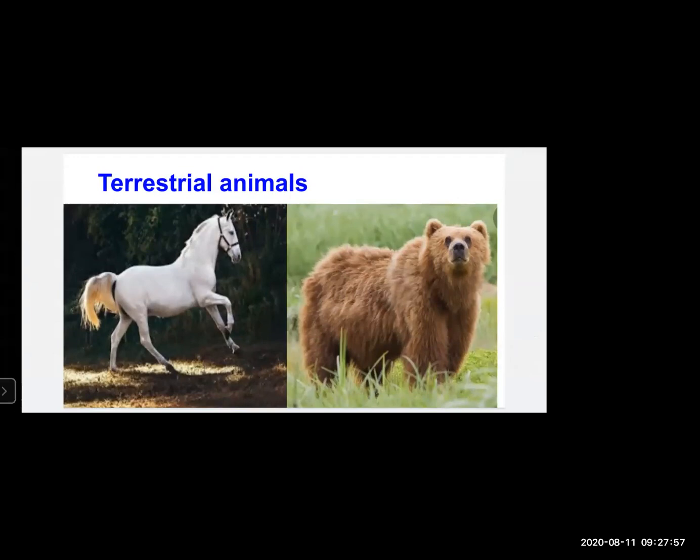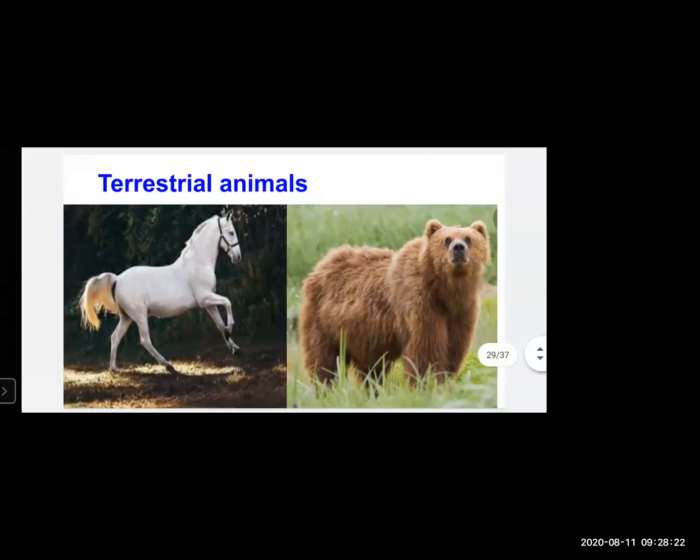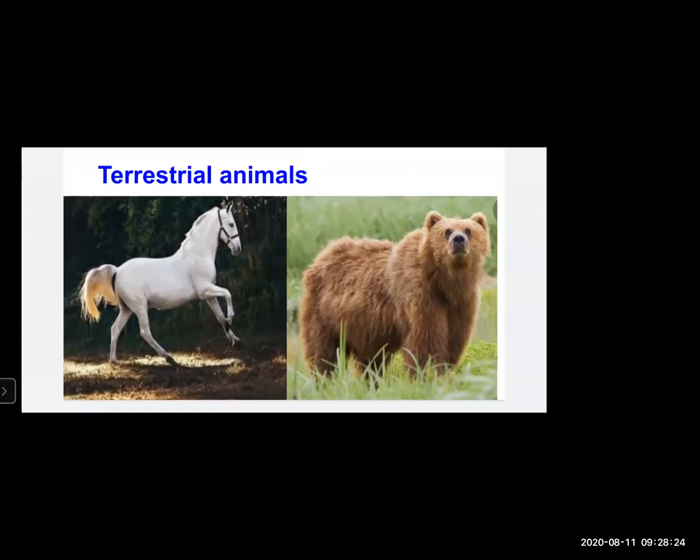Now terrestrial animals. Terrestrial animals are those animals, students, who stay on the land. Okay, only on the land, so they are called terrestrial animals. We will get to see some animals which stay on land as well as in water also, but mostly terrestrial animals are those who stay on the land.